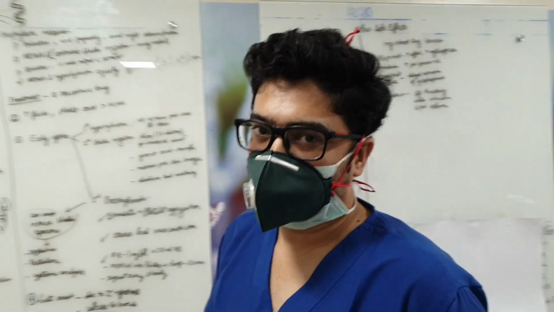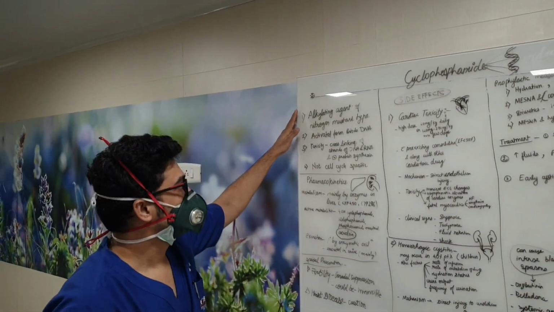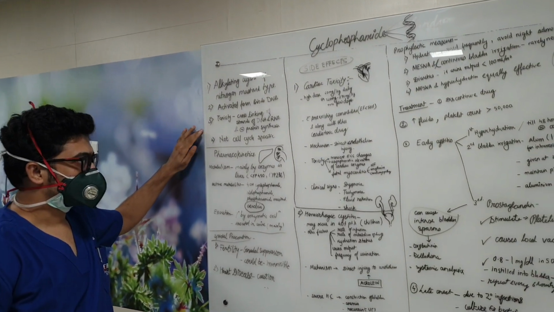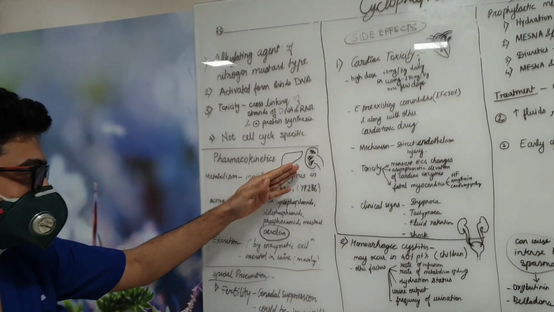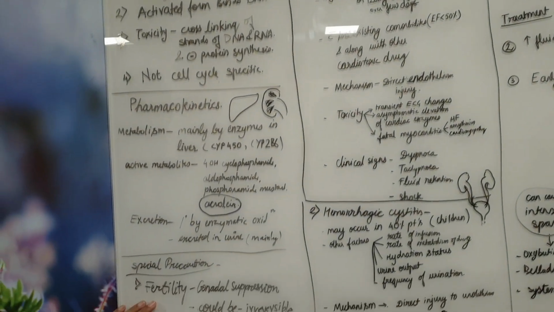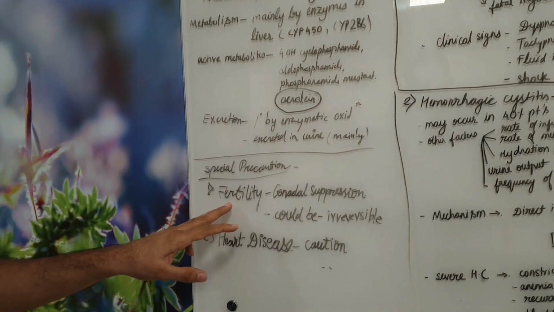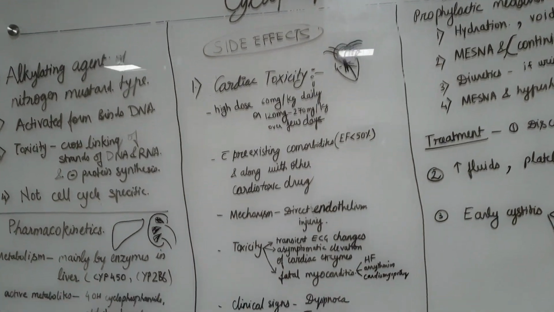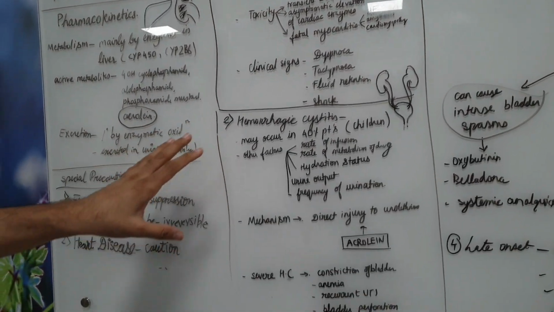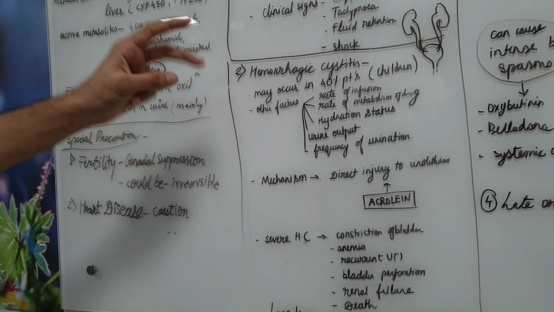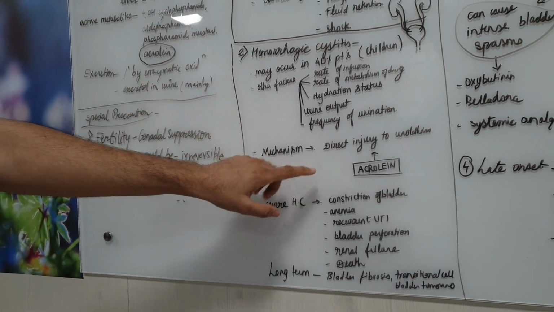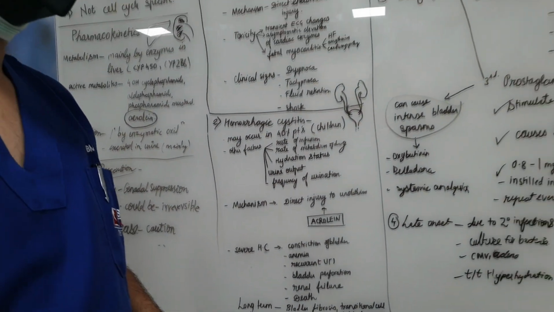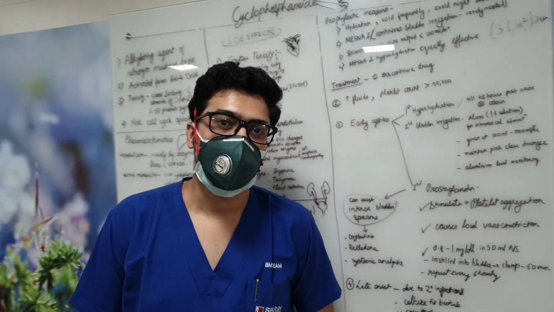So, just to revise in a crisp way, it's an alkylating agent of the nitrogen mustard type, cross-links the DNA, and is a cell cycle non-specific drug. Metabolized in liver, excreted in kidneys, to be cautiously used in young people because it can cause irreversible gonadal suppression. Important side effects are cardiotoxicity and hemorrhagic cystitis. Very important to remember, for hemorrhagic cystitis, the thing we should always remember is acrolein. It causes direct injury to the urothelium, and for treatment we use hyperhydration as well as Mesna, and other side effects that I have told. Okay, thank you, and see you in the next lecture.